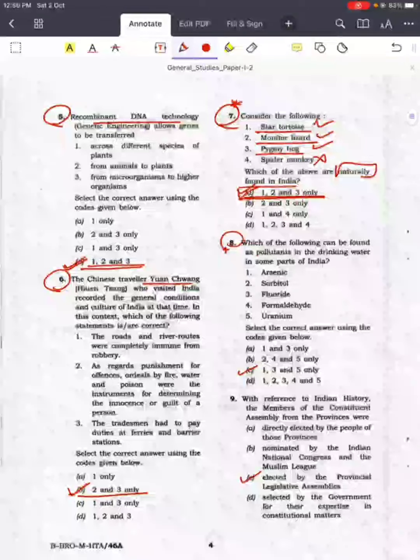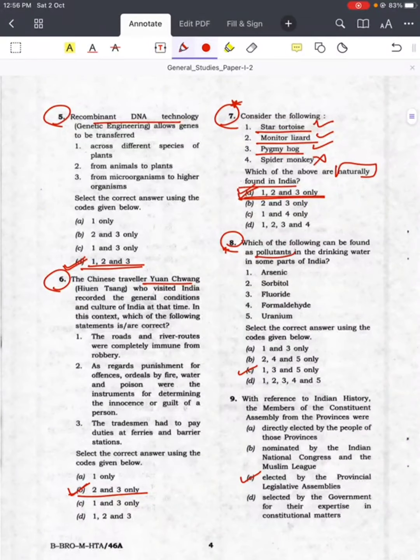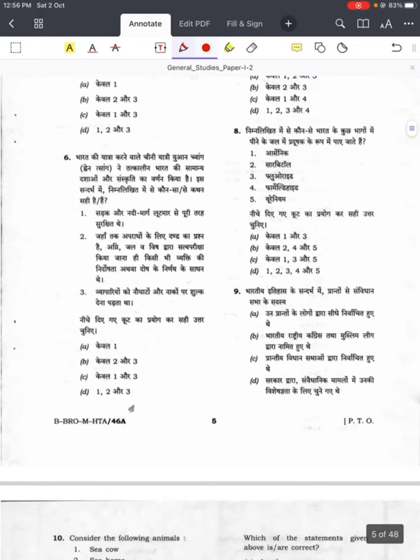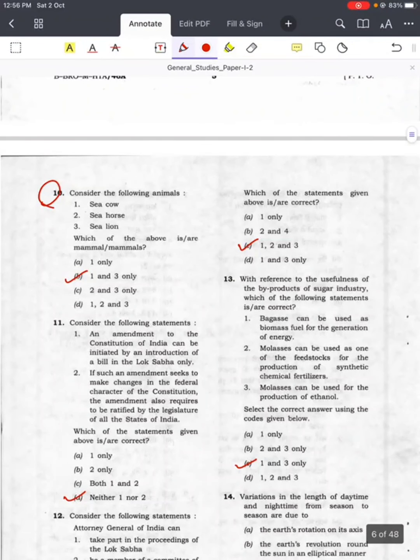Question number 8. Which of the following can be found as pollutants in the drinking water in some parts of India? Answer is C, 1, 3 and 5. Arsenic, fluoride and uranium, and not sorbitol, not formaldehyde. Question number 9. With respect to Indian history, answer is C. Question number 10. With respect to mammals, answer is B, 1 and 3 only.